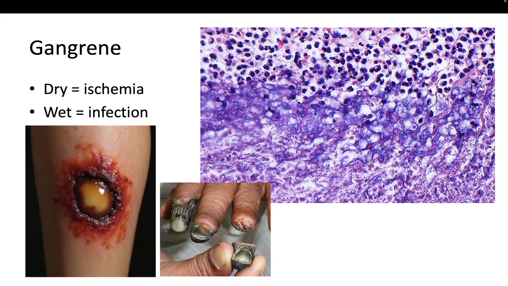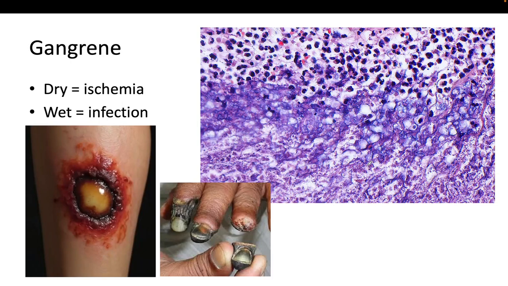Now, let's talk about gangrene. Gangrene is not a specific type of necrosis, but a clinical term. There are two types of gangrene, wet and dry. Dry gangrene is caused by ischemia. It is essentially coagulative necrosis, typically in the extremities, and the tissue appears dry and black. Wet gangrene occurs when there is a superimposed infection. In this case, bacteria cause liquefaction, so the tissue becomes swollen, soft, and foul smelling.